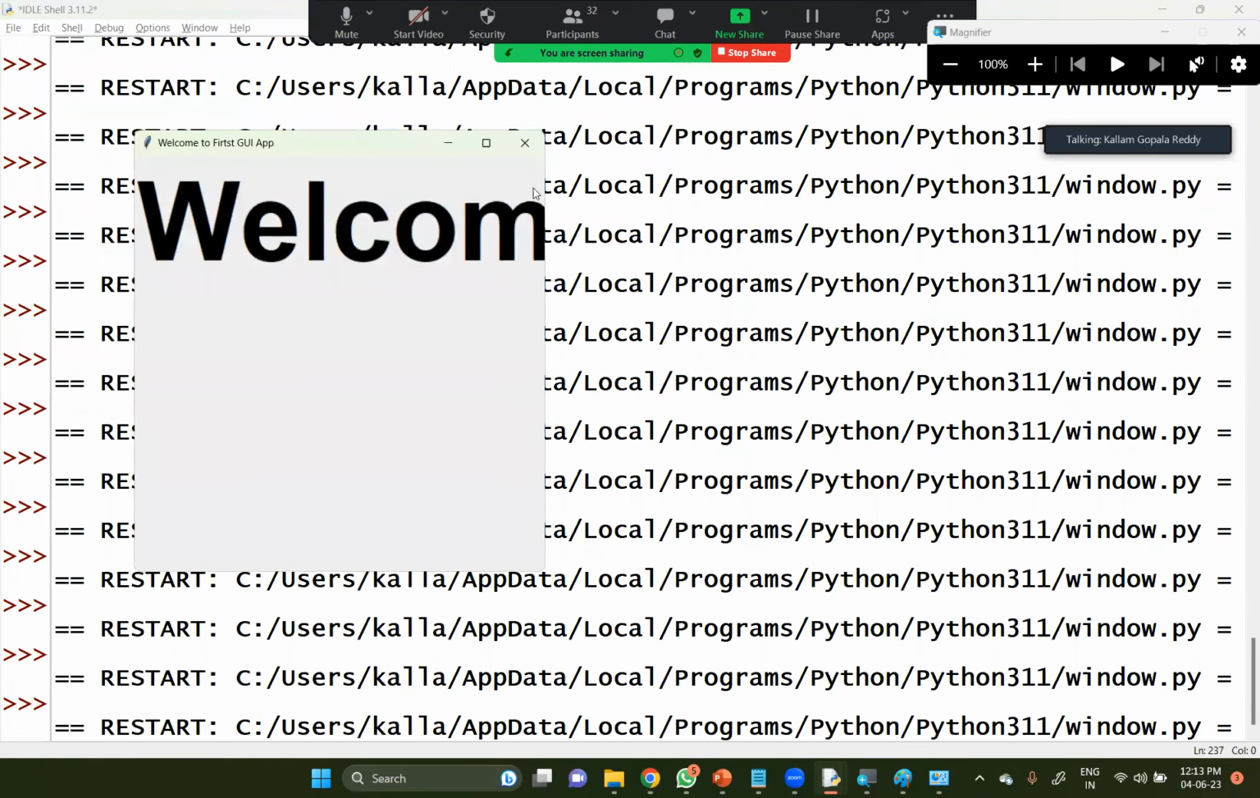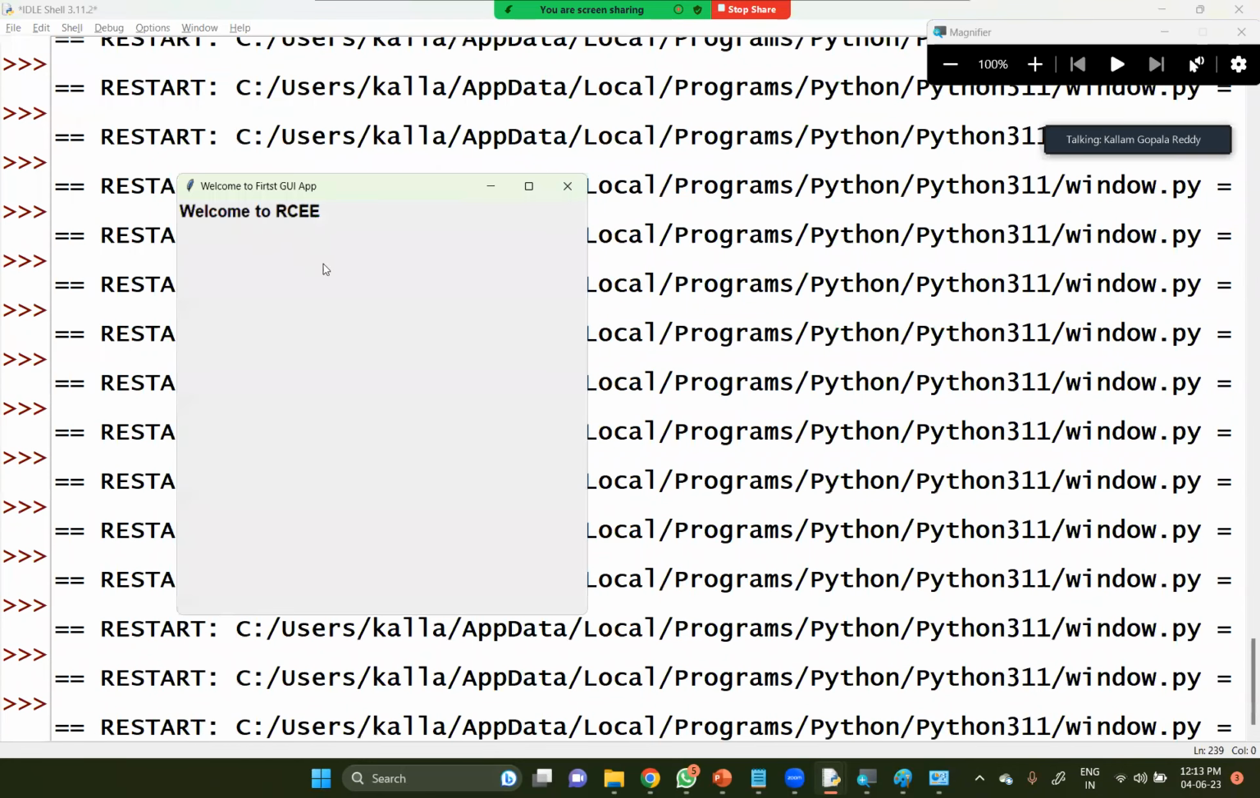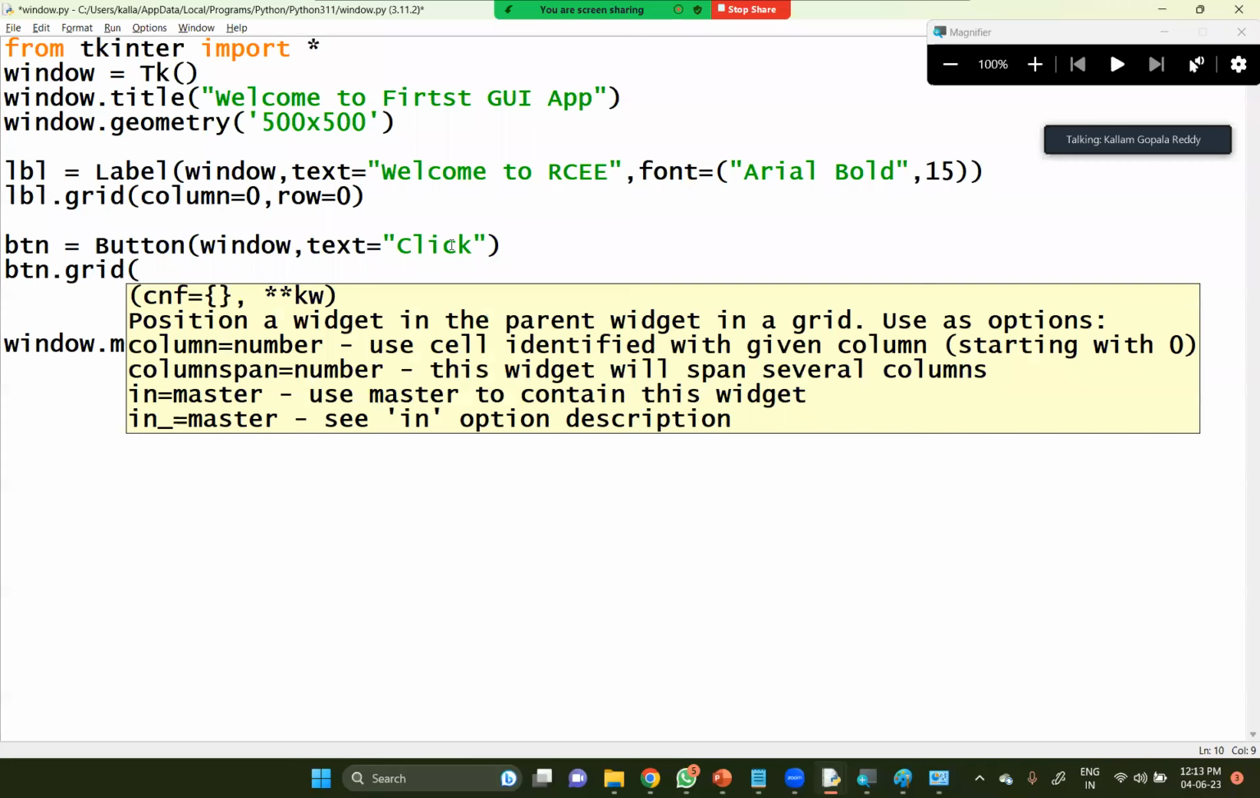So look at this. Welcome to, okay, let me change the size here, not 100, let me change it to 15. So you can see it is not displayed to you. The button has not been displayed. So if you want to display it, you must take the help of grid. So btn dot grid. Here, grid in the sense always only two, that is column and row. Column is equal to 1 and row is equal to 0.